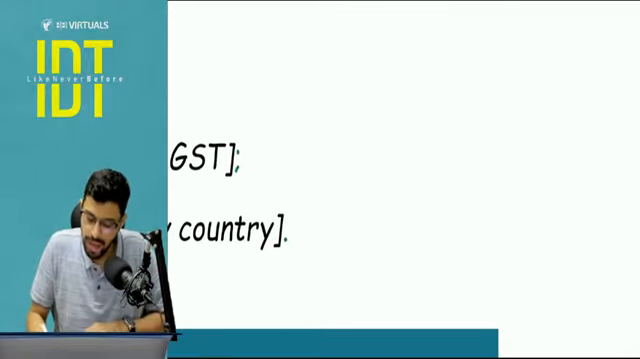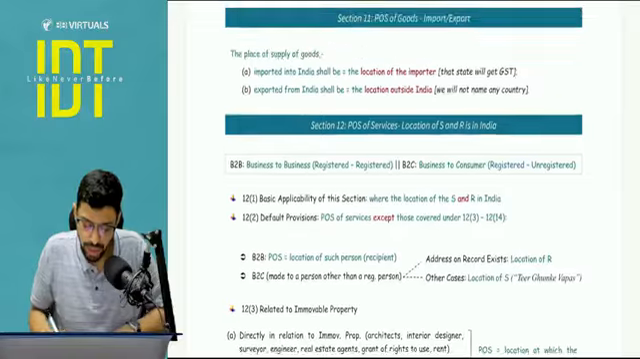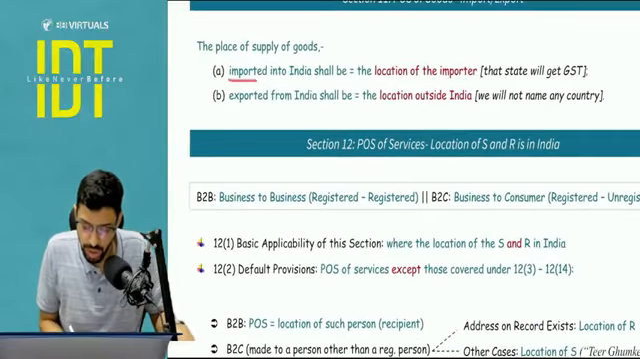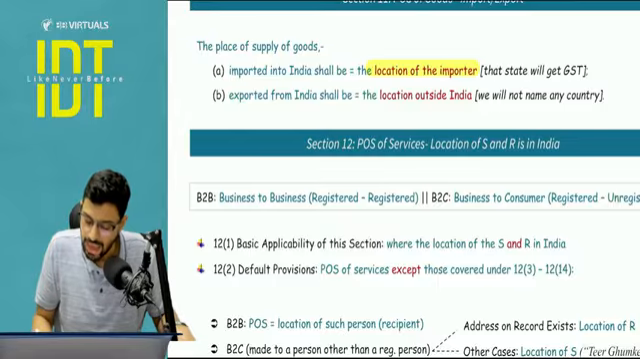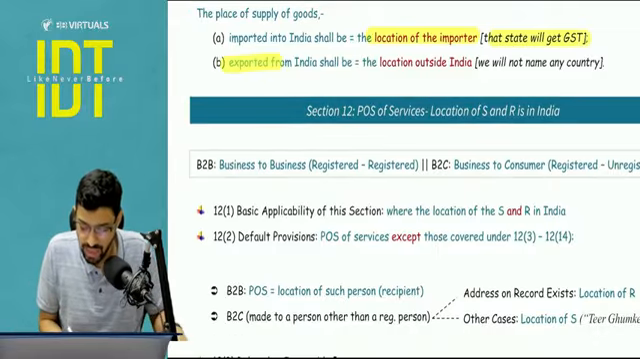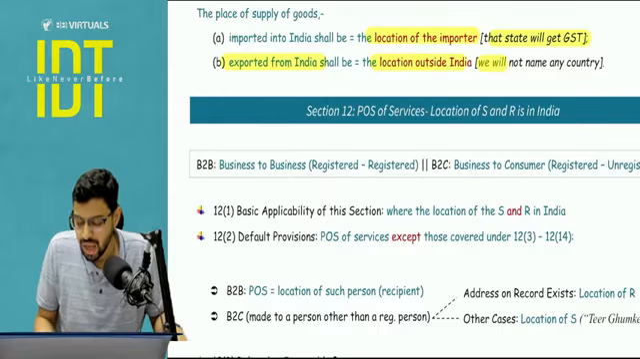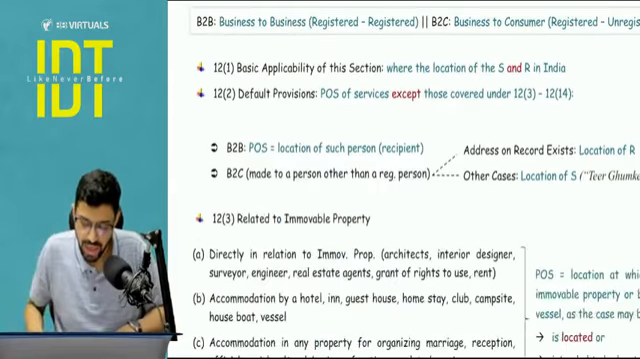And what do we mean by India? Till the 200 nautical miles. So that is being crossed in case of export of goods. Okay, so basically when the goods are imported into India, the answer will be the importer's location, importer's place of business, and that state will get the GST because there the benefit is going to be utilized. And if it is an export, then the location outside India. But yes, we are not going to name any country. We will just say that place of supply is outside India.